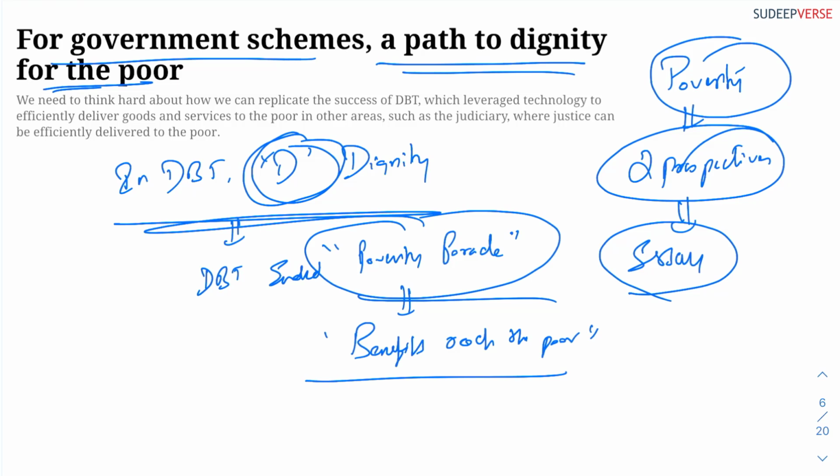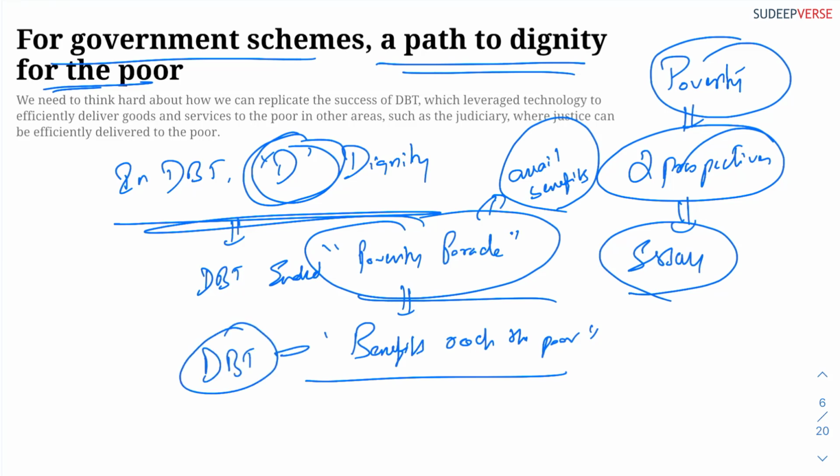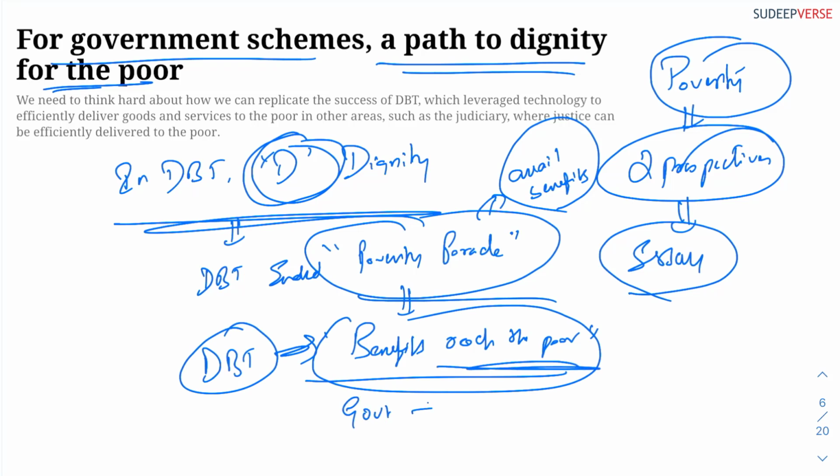Before, what used to happen, it was the poor people who had to go to the government departments to avail the benefits, and this actually affected their dignity. Now because they have come up with DBT, these benefits are now reaching the poor. So basically, the government is reaching the poor rather than the poor reaching the government. This is a very good introduction for any type of essay.